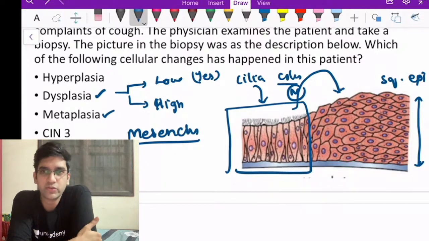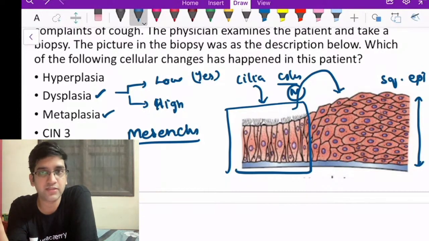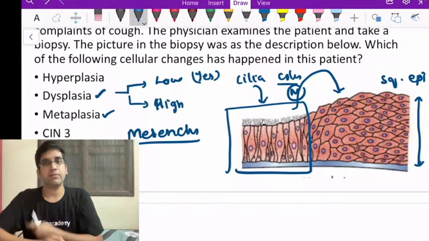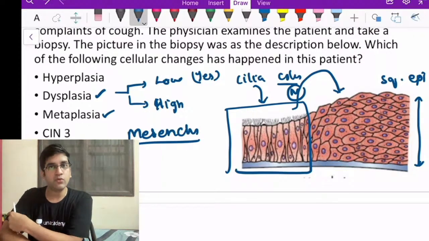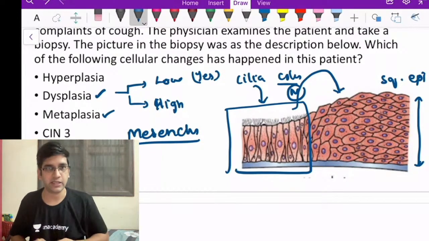GIST is a tumor, Ranjith. It's not a metaplasia. Perfect, myositis ossificans. GIST is a gastrointestinal stromal tumor, not a metaplasia. Myositis ossificans is a metaplasia. When the bone breaks, I can have bone formation in my muscle or in the soft tissue or in the ligaments. That's a mesenchymal metaplasia.